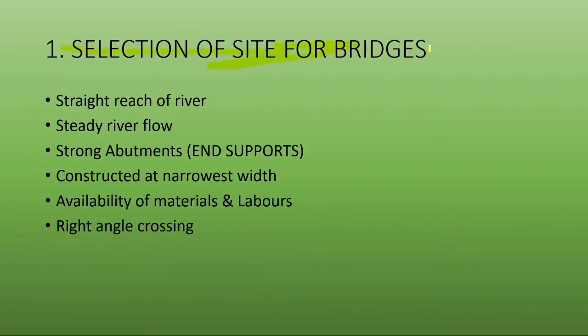So, selection of site for bridges. For construction of a bridge, there are some prerequisites. So what are they? Straight reach of river, steady river flow, strong abutments, that is end supports, construction at narrowest width, availability of labour and materials, and a right angle crossing. So to understand each of these,